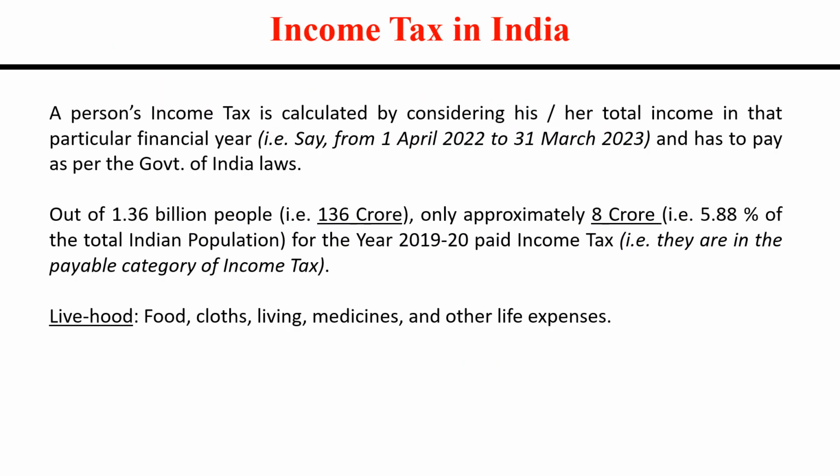Now, a person's income tax is calculated by considering his or her total income in that particular financial year. A financial year is taken from 1st of April of a year to the 31st of March next year. So let us say 1st of April 2022 to 31st of March 2023 will be a financial year, and whatever income is generated by a person in this particular financial year, the total income tax will be calculated, and he or she has to pay the income tax as per the Government of India norms. Of course, certain concessions are given in considering the payable income tax.